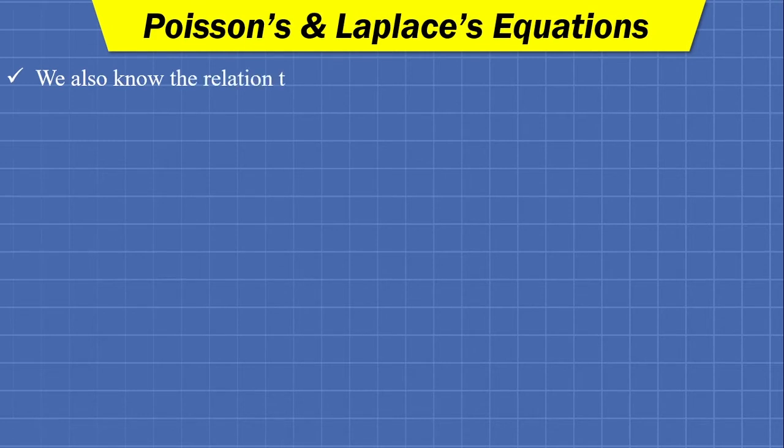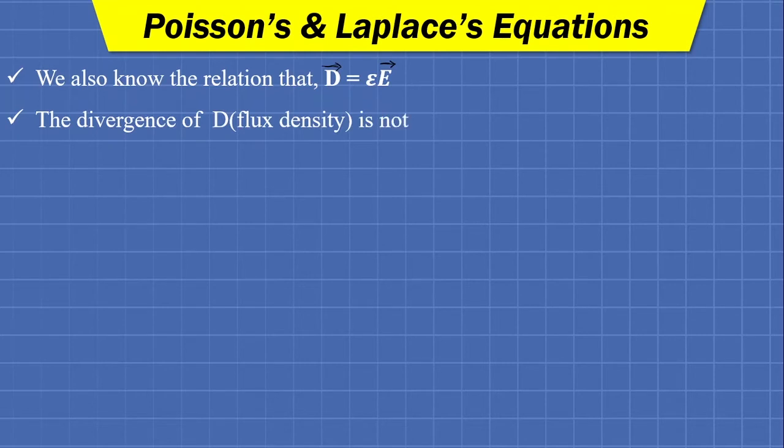Now we also know the relation that D bar, that is flux density, is equal to epsilon E bar. So flux density in any medium depends on the permittivity of the medium and the field intensity in the particular medium. So D bar is equal to epsilon E bar. This is also a very well-known equation in electrical engineering. So the divergence of D is nothing but the volume charge density.